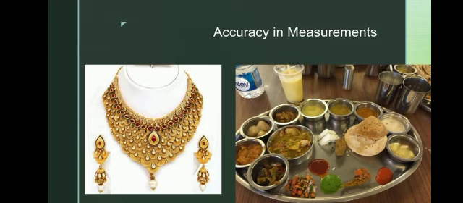Okay, the next topic is accuracy in measurement. When we measure, it must be accurate. Accuracy is important. Accuracy represents how close the measurement comes to the true value.